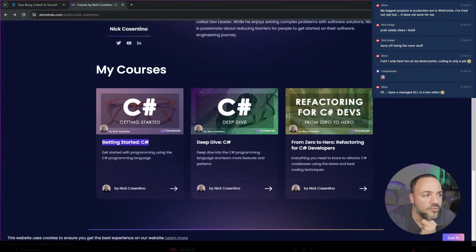So if you've never programmed ever before, you can use the Getting Started C# one. That one literally starts you off from never having written code in your life, and you're just curious and happy to get started in C#. The Deep Dive C# just extends on that. The first one is 5 hours. This one's about 6.5 hours, the Deep Dive one. Between the 2 of them, about 11.5 hours of educational content.